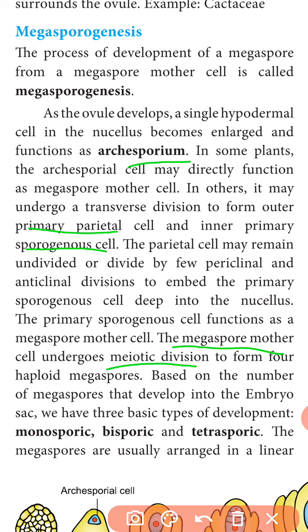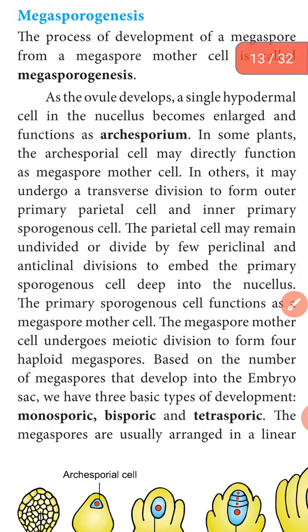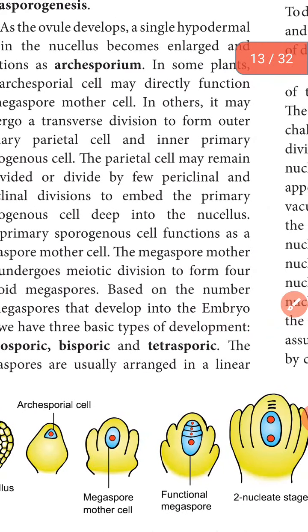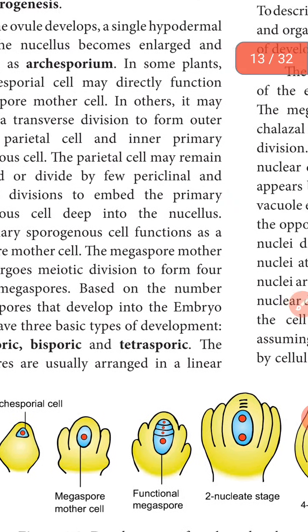Based on the number of megaspores, the embryo sac types are: if it contains only one functional megaspore, monosporic; two megaspores, bisporic; and four megaspores, tetrasporic. In the nucellus tissue, the archesporial cell functions as the megaspore mother cell, producing four cells. If only one cell functions, it is monosporic.